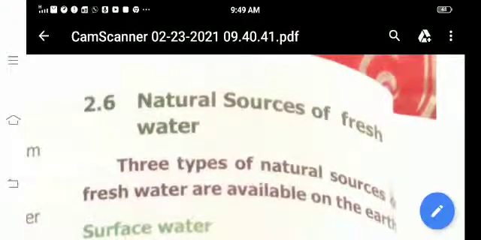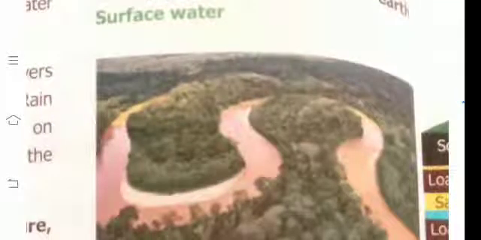Okay, next one. Listen. Natural sources of fresh water. Where do we get fresh water? Those sources are called natural sources. Three types of natural sources of fresh water are available on the earth. First one, surface water. Lake, river, pond. These are places having a large amount of water. Water present on the surface of the earth, such as rivers, lakes, ponds, streams. These are the places that have fresh water. This is called surface water.